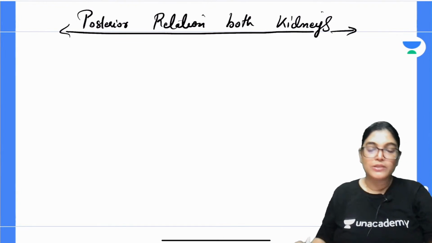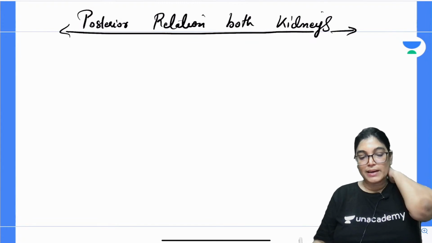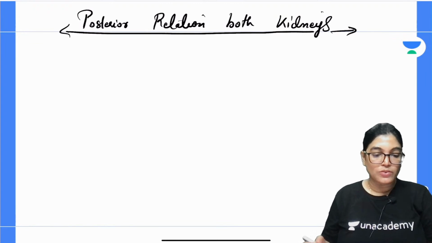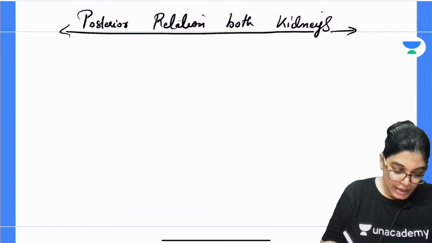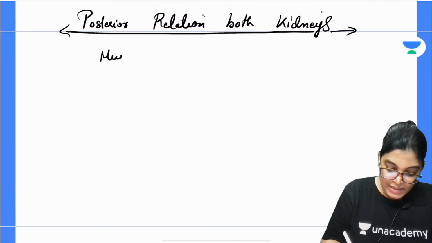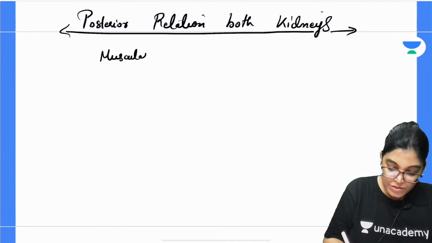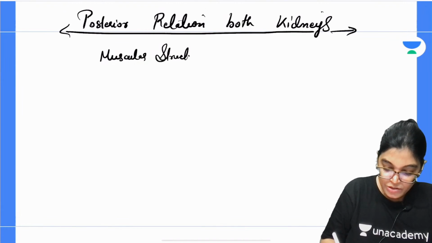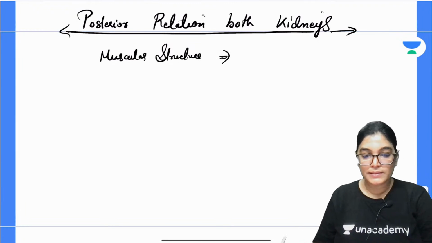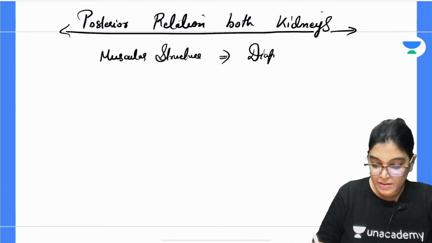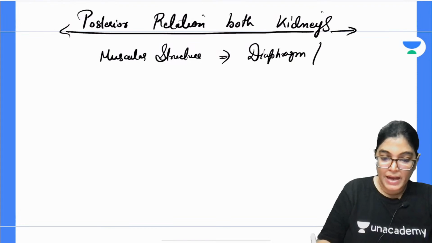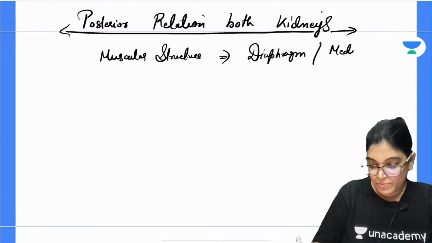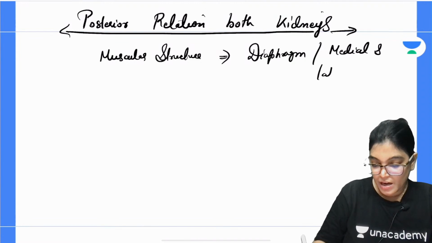So I will write the posterior relation of both. For muscular structures related posteriorly, the structures are the corresponding part of the diaphragm and the medial and lateral arcuate ligaments.